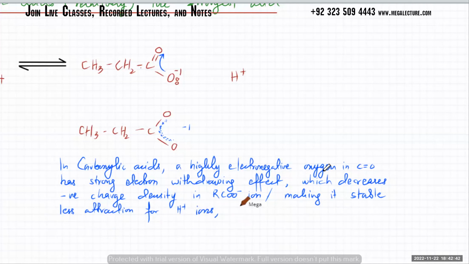Or what you can say is the OH bond strength increases. So the OH bond strength increases, or so hence it's going to be a very weak, relatively strong acid.